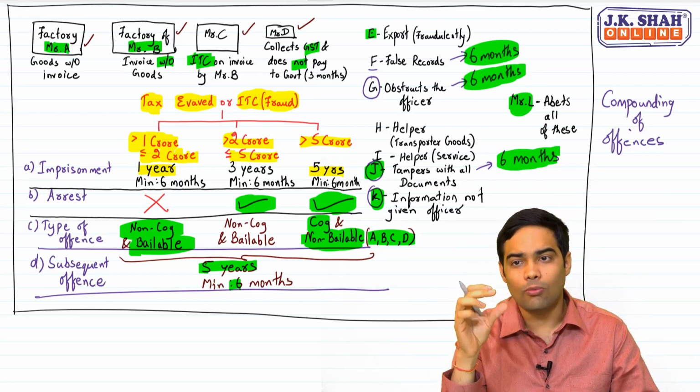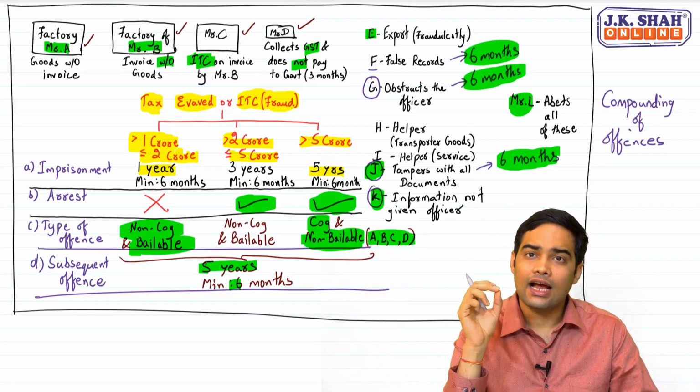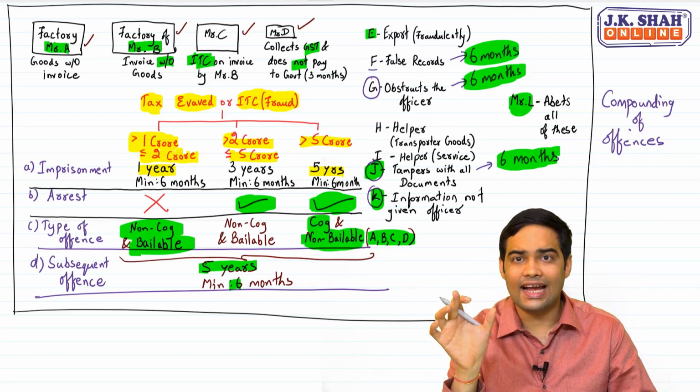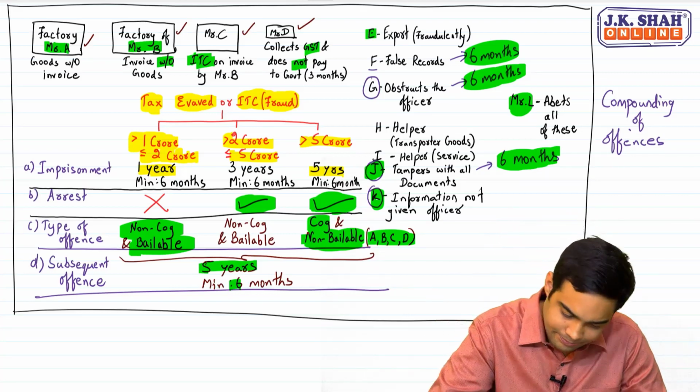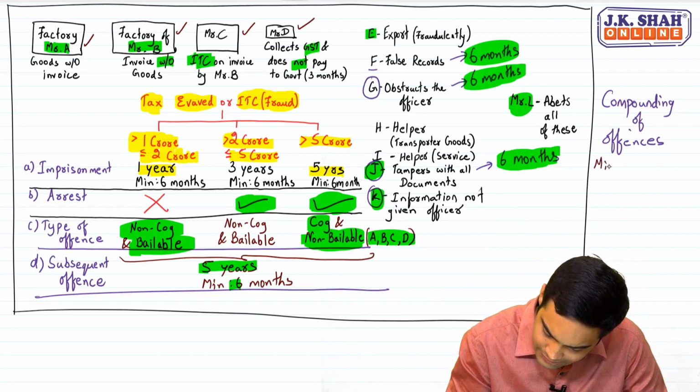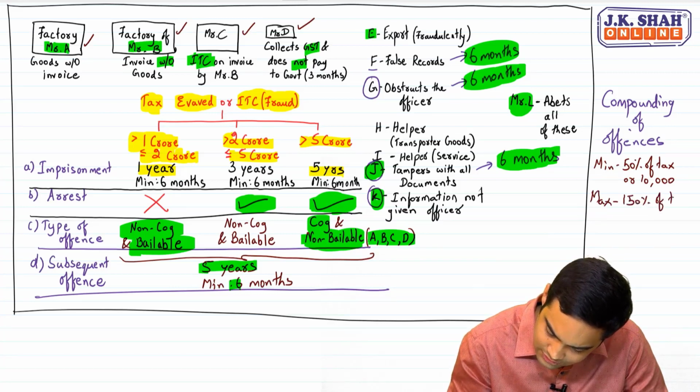Now the compounding amount which you have to pay is 50% of the tax or 10,000, whichever is higher. This is the minimum. What's the maximum? The maximum is 150% of the tax or 30,000, whichever is higher.